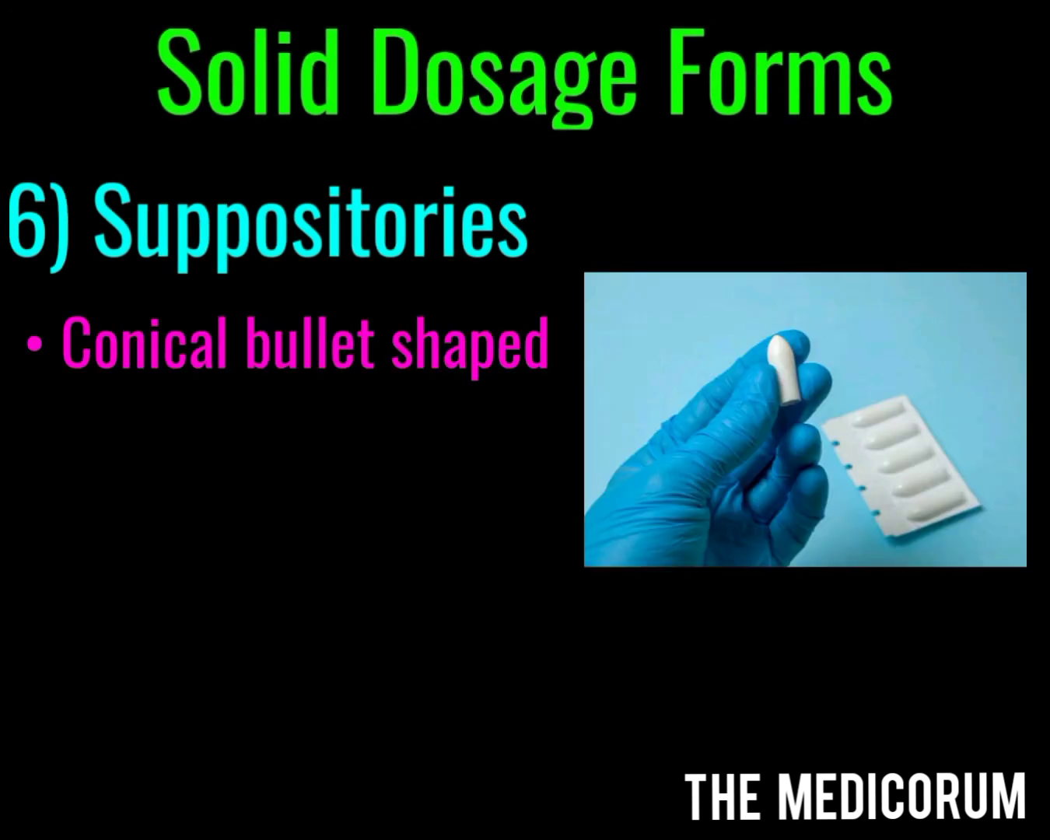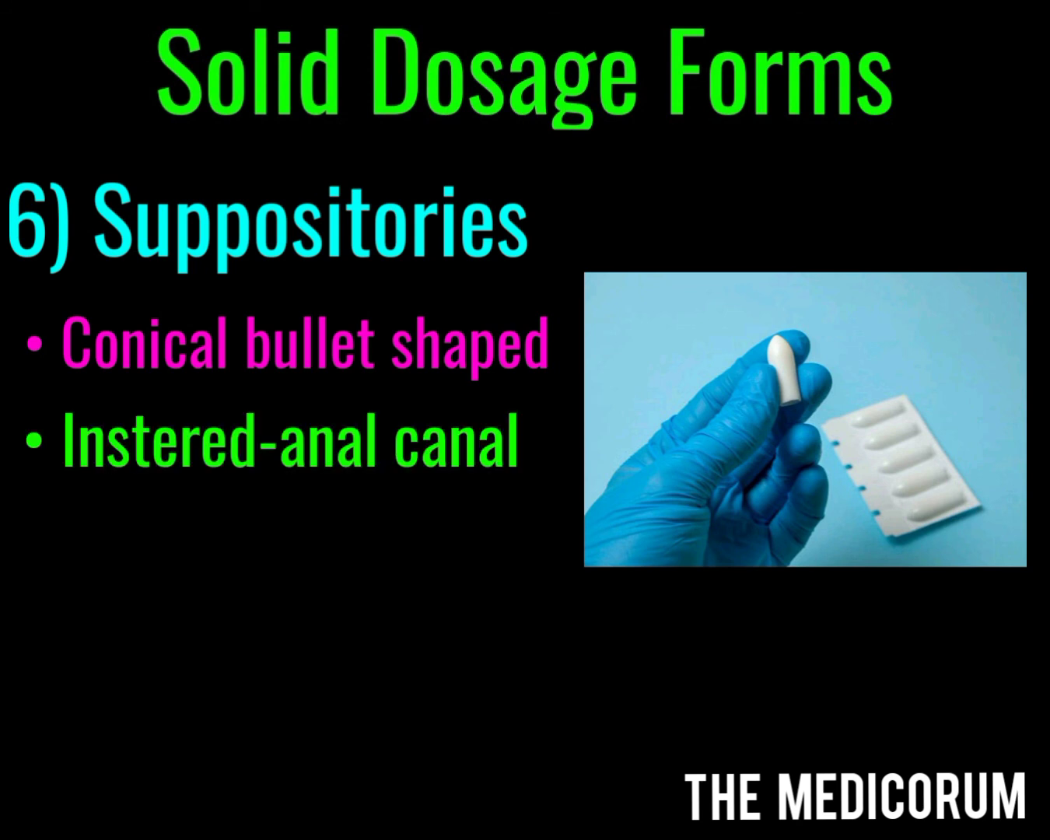The last classification of solid form of drug are the suppositories. Suppositories, as you can see in the figure, are conical bullet-shaped dosage forms of drug. They are meant to be inserted into the anal canal. This bullet-shaped drug comprises a firm base which melts at body temperature and releases the contained drug inside the body.